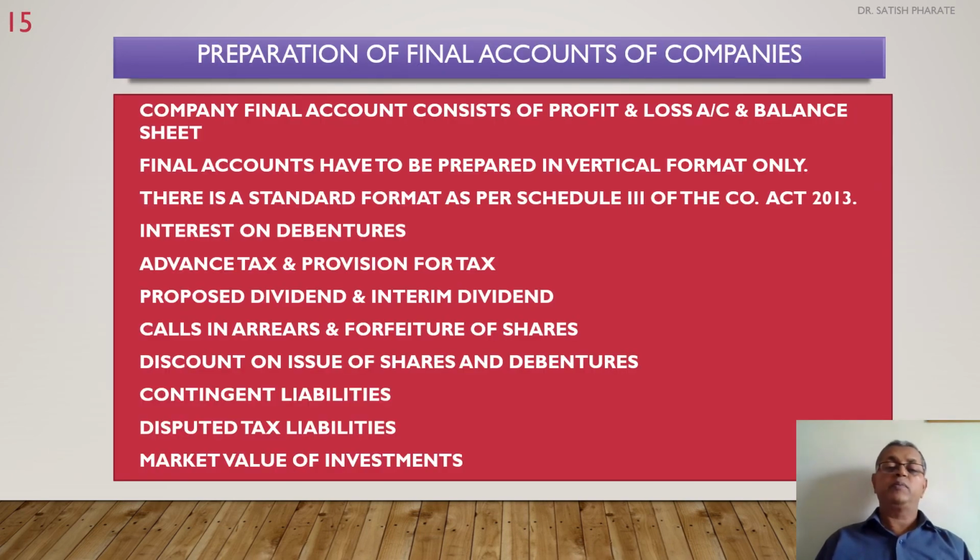Preparation of final accounts of the companies mainly focuses on the following items. Number 1, company final accounts consist of profit and loss account and balance sheet, as we have just discussed. Final accounts have to be prepared in vertical format only, a very important part. Third point, there is a standard format as per Schedule 3 of the Companies Act 2013. Just now we have discussed how the vertical format, part 1 and part 2, is presented. Part 1 is for balance sheet and part 2 is for income statement.